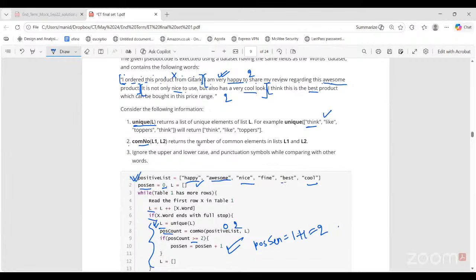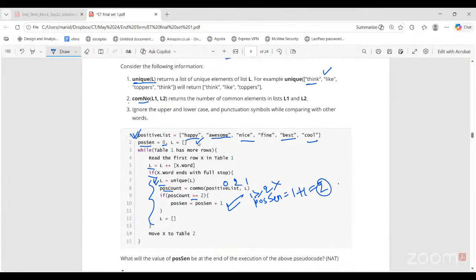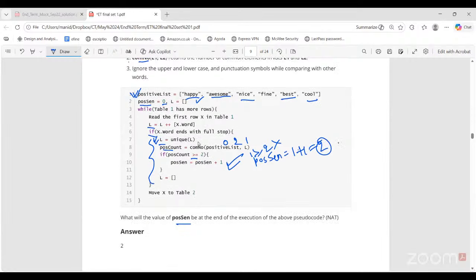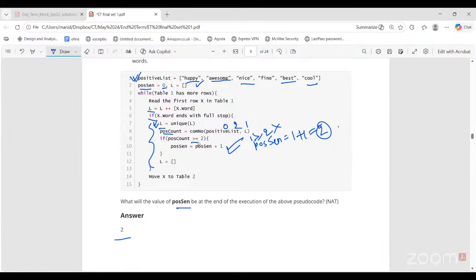Best is also a positive word. Product which can be bought in this price range. But no other positive words are there. So only 1. Positive count is only 1. 1 greater than or equal to 2 is wrong. So how many positive sentences did we find in this paragraph? 2 positive sentences. So what will be the value of positive sentence? 2. So the answer is 2.